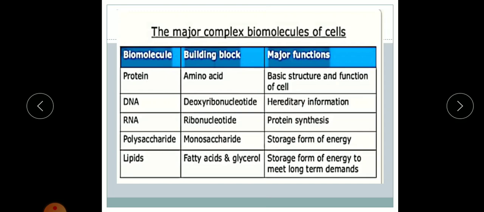Then we have polysaccharides, whose building blocks are monosaccharides, which have the major function of storage form of energy. That means it stores energy in our body. Then next we have lipids, which are made of fatty acids and glycerol. The major function is storage form of energy to meet long-term demands. The body needs some kind of energy for a longer time, and that will be provided by lipids, made of fatty acids and glycerol, and this we usually get from oils and so on.